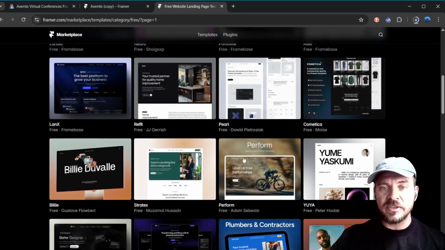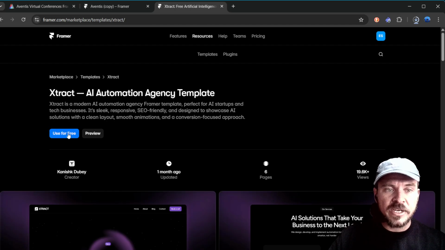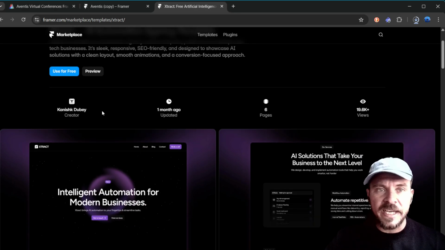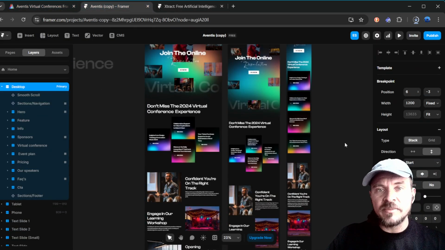A lot of them are free. They look like this. So choose whatever one you want. You can click it, you can preview it, and also click use for free, and this will essentially copy it into your local account. Okay, so I've already done that though. I've chosen this one, Aventus, and I've already copied it into my account.